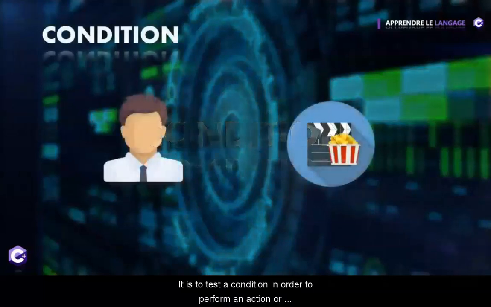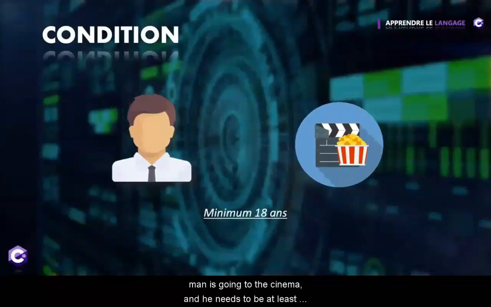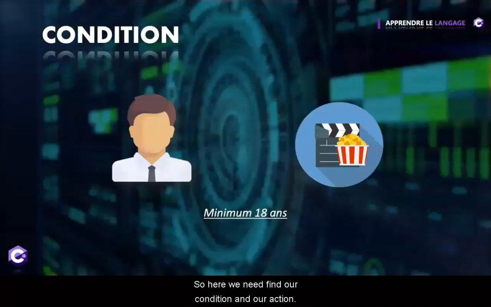It is to test a condition in order to perform an action or not, depending on the test result. For example, let's imagine that a young man is going to the cinema and he needs to be at least 18 years old to be able to access the cinema. So here we need to find our condition and our action. The condition is that this young man must be at least 18 years old, and the action is that we give him access to the cinema.